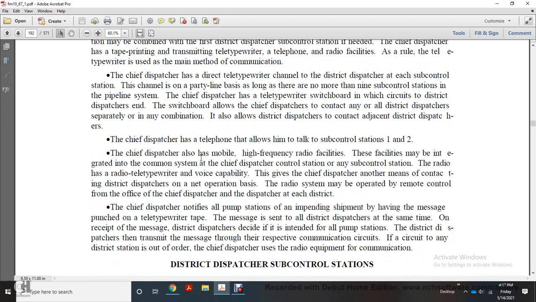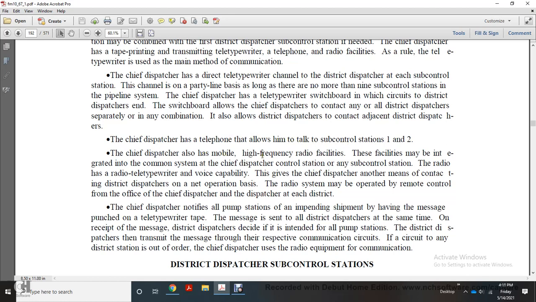The district dispatcher is a sub-control station. Channels are on the party line basis as long as there are no more than 9 sub-control stations in the pipeline system. The chief dispatcher has a teletypewriter switchboard in which the circuit of the district dispatcher ends. The switchboard allows the chief dispatcher to contact all district dispatchers separately or in any combination. It also allows a district dispatcher to control or contact an adjacent dispatcher. The chief dispatcher has a telephone that allows him to talk to sub-control stations 1 and 2.